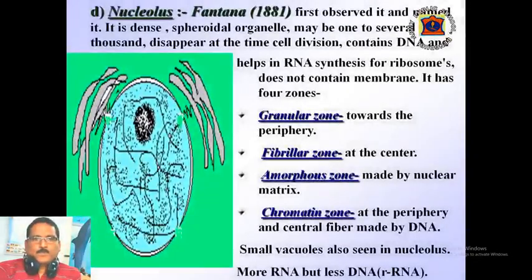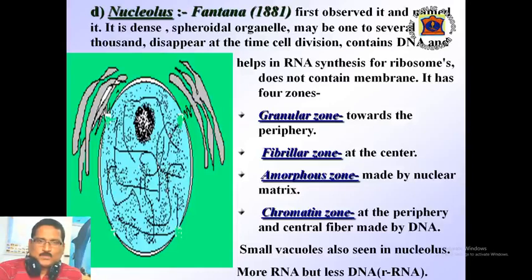The fourth part of the nucleus is the nucleolus. Inside the nucleus, a dense spheroidal granule is found which is called nucleolus. Fontana in the year 1881 first observed it and named it. The number of nucleoli in a cell may be 1 to several thousand, but in a particular species this number is fixed. It disappears during cell division and appears again at late anaphase.